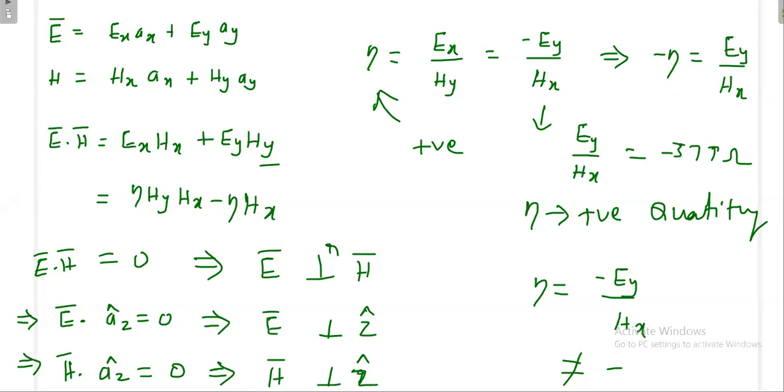That's why, as we saw yesterday, the electric field and magnetic field are always perpendicular to each other, and individually they are perpendicular to the direction of propagation. Finally, the electric field, magnetic field and direction of propagation are always orthogonal to each other. So what is the conclusion?